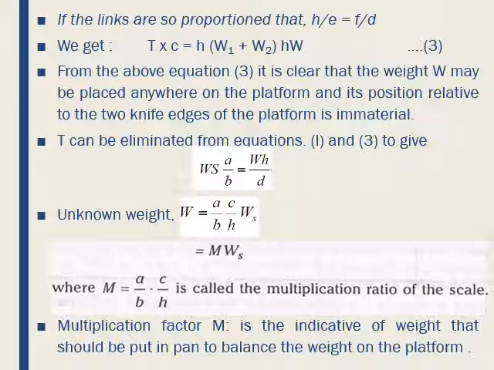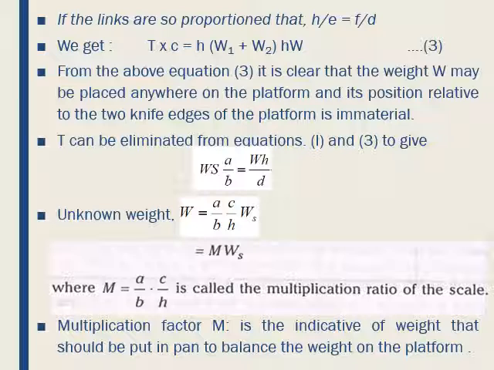If the links are so proportional that H by E is equal to F by D, in that case T multiplied by C is equal to H into (W1 plus W2), that is, H into W. So in the above equation 3, it is clear that the weight W may be placed anywhere on the platform, and its position relative to the two knife edges of the platform is immaterial.